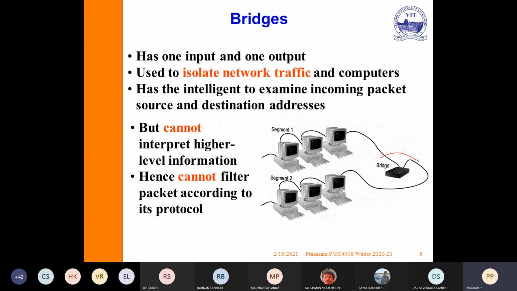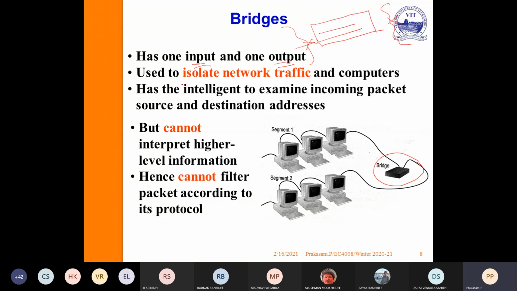We see that a bridge contains one input and one output. Like a roadway, if the bridge connects one city or one area to another city, the bridge interconnects these two different areas. So it has only one input and one output.